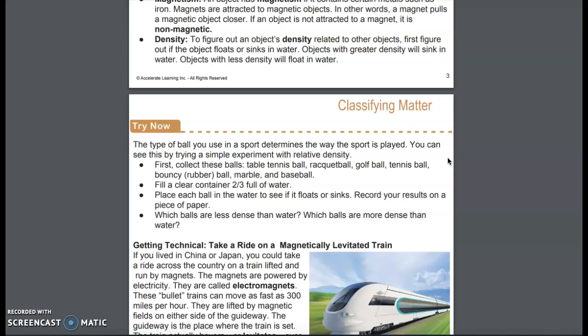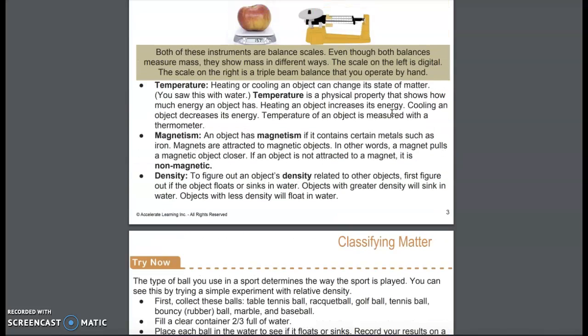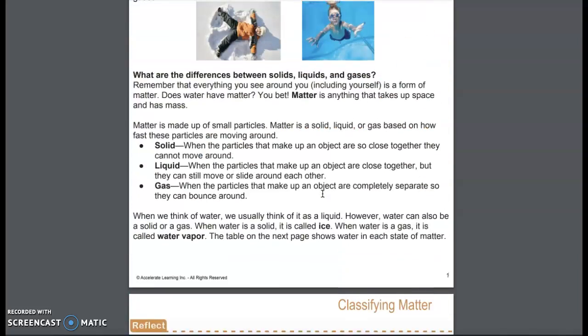Fill a clear container two-thirds full of water, which means it's a little bit more than half. Place each ball in the water to see if it floats or sinks. Record your results on a piece of paper. Which balls are less dense than water? Which balls are more dense than water? And remember that the more density it has, it does what? The less dense it is, it does what? One of them floats and one of them sinks. So look back up at page 3 for your answer with that.